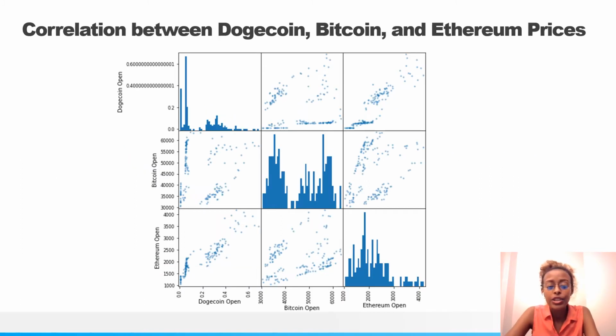We did that, and here at the top right, we can see that there could be a relationship between Dogecoin and Ethereum, as there's some kind of linearity between them, and it's going up in a positive way. So there probably is a positive correlation between them. However, when we see Dogecoin and Bitcoin, there is no linearity here. It's definitely nonlinear, and we can say that there is little to no correlation between them.